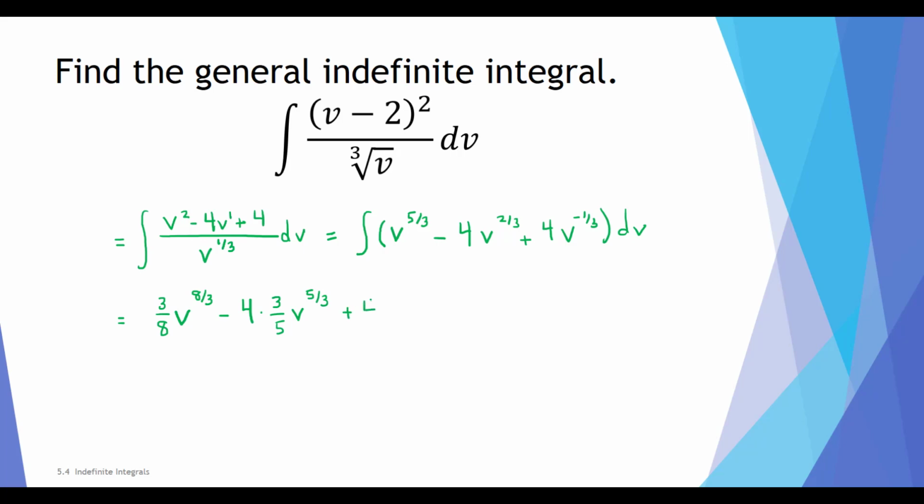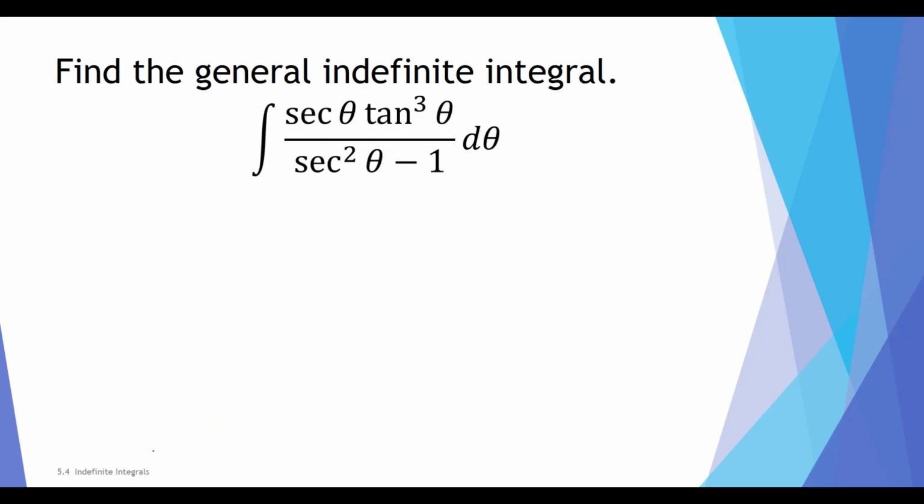For our last term, I keep the plus 4. I multiply by the antiderivative of v to the negative 1/3, which is v to the 2/3 multiplied by 3/2. And because we need the general indefinite integral, or the most general antiderivative, I tack on plus c. One more step just to clear up the constants: 3/8 v to the 8/3 minus 12/5 v to the 5/3 plus 6 v to the 2/3 plus c.